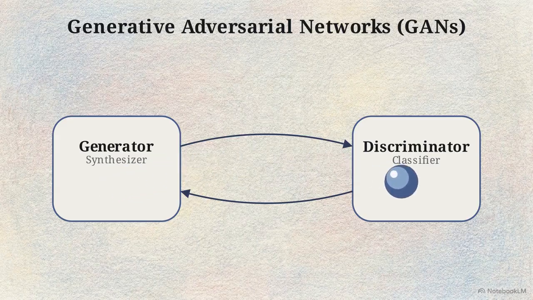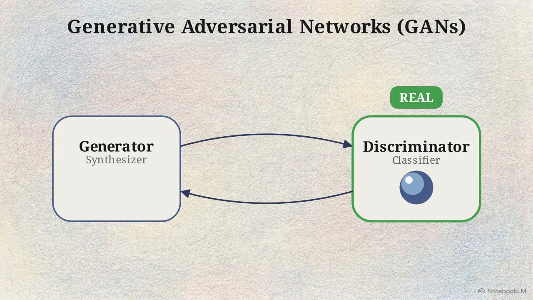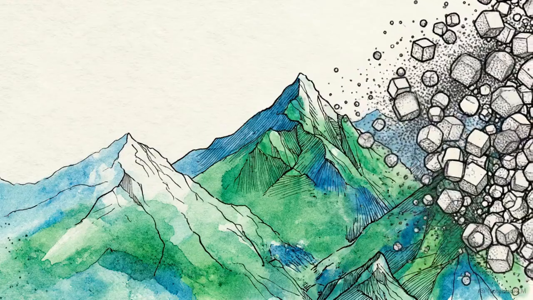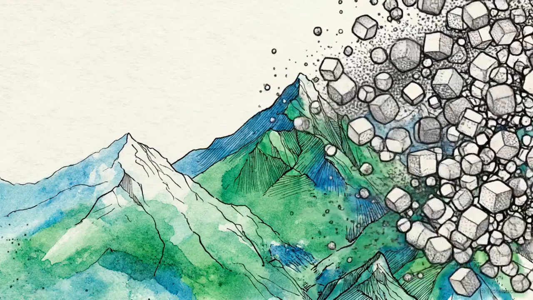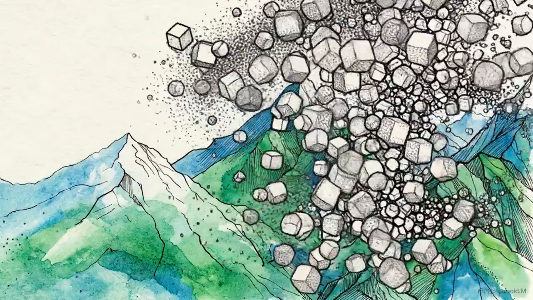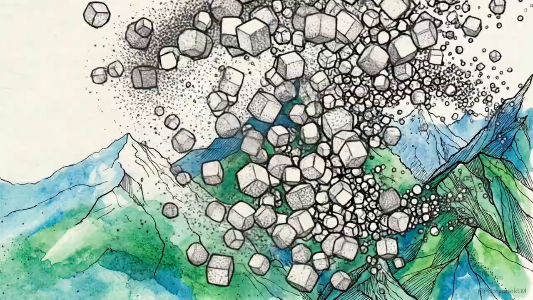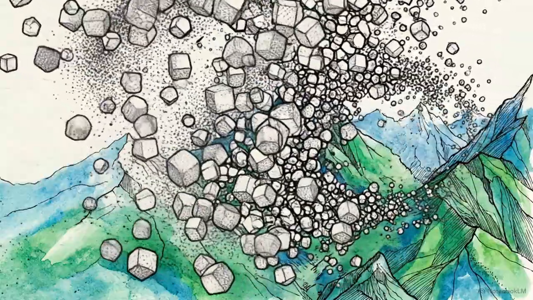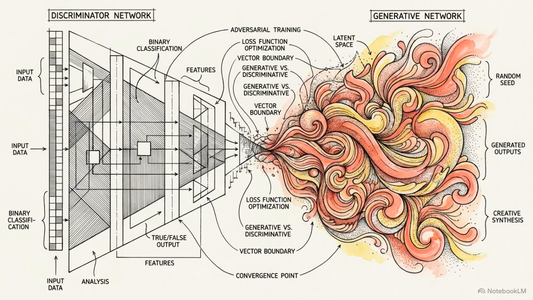To beat the discriminator, it has to perfect its mathematical mapping of the real-world distribution. Shortly after, diffusion models emerged, achieving similar visual quality through a different method, gradually stripping away random static to reveal highly detailed data underneath. Pitting two networks against each other repurposed older technology, turning discriminatory boundaries into an evolutionary pressure for generative creation.